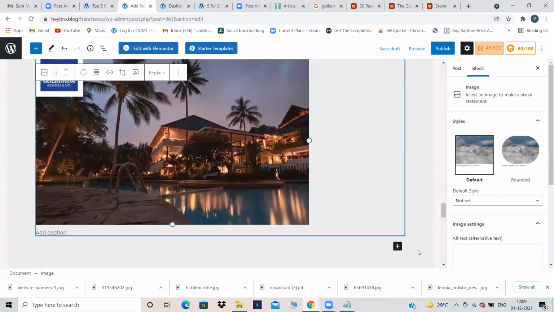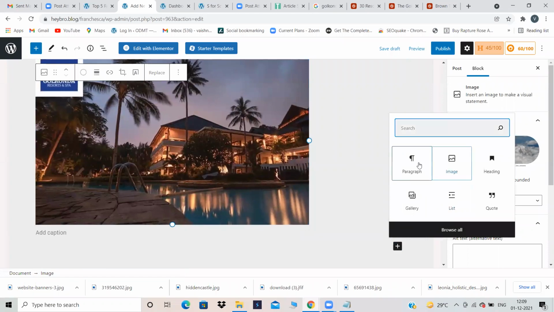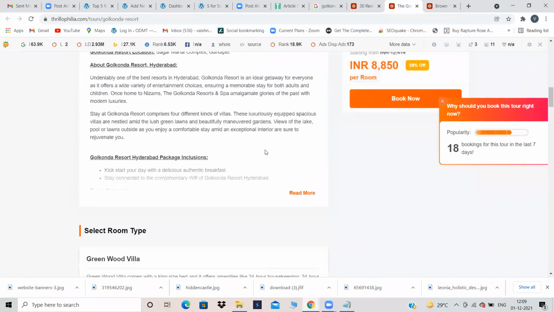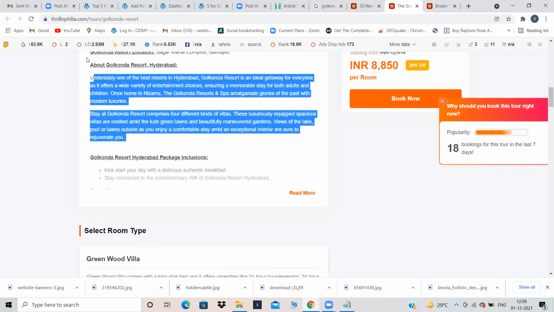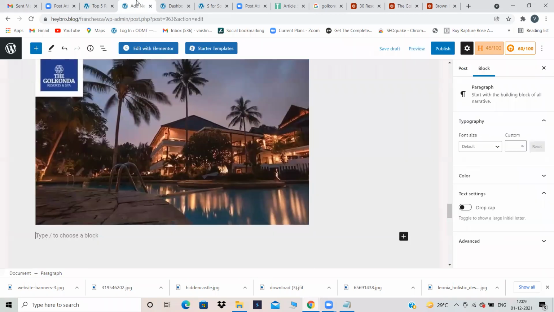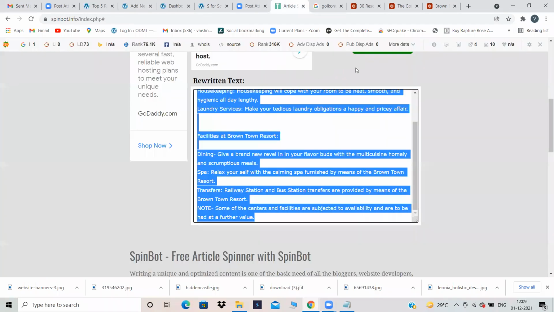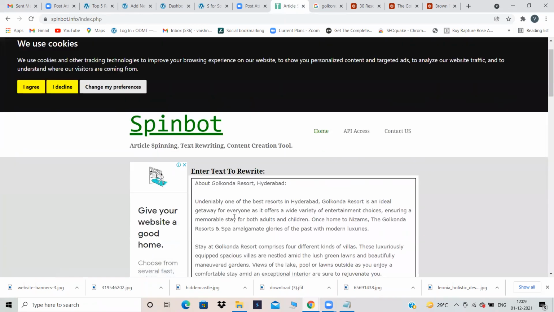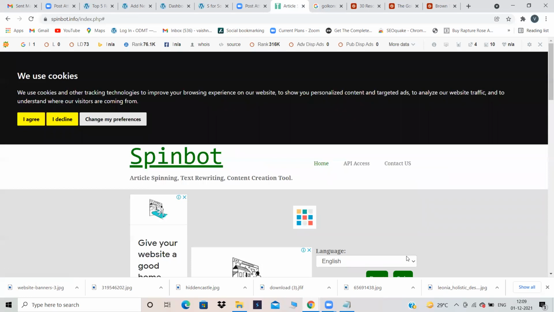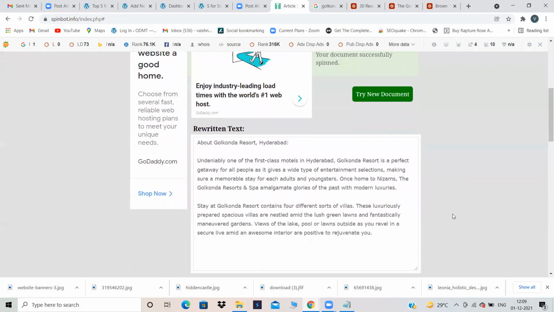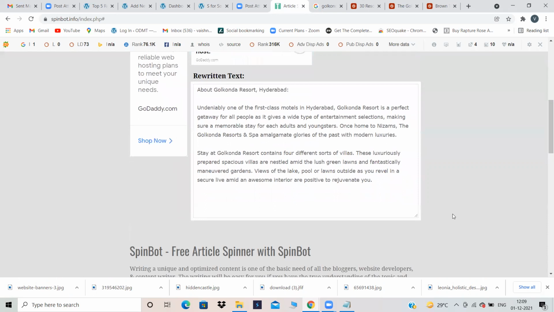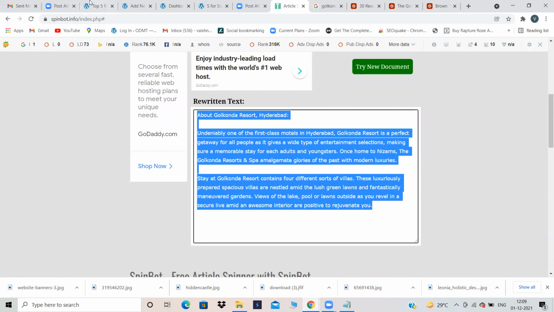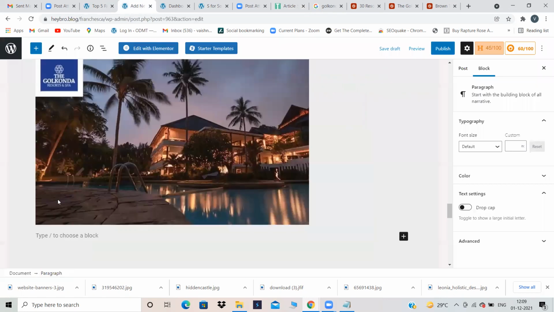Just adjust the sizes according to your wish and click on paragraph and add the content regarding Golconda Resorts. For now, I'm taking this one. Add new. Okay. First, in bold the content, then click on add. Save. This is my rewritten text. Copy this and paste it in your website.